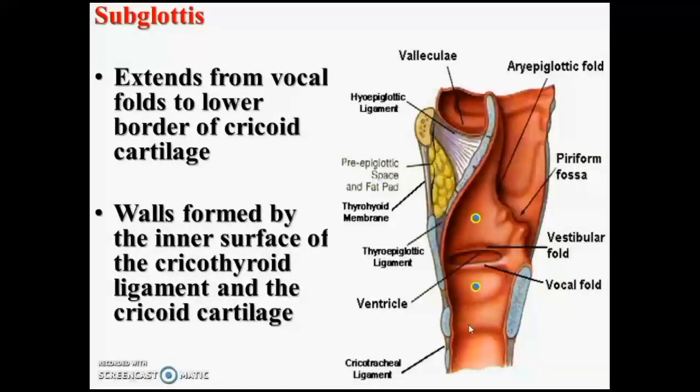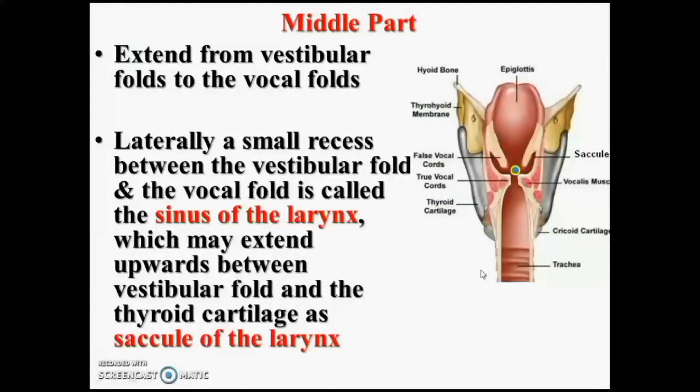Walls are formed by the cricovocal membrane and the arch of the cricoid cartilage. Anteriorly you will see the cricothyroid ligament. So the cricovocal membrane runs upwards and medially like an inverted cone, and the small recess between the vestibular and vocal fold is called the sinus of the larynx.